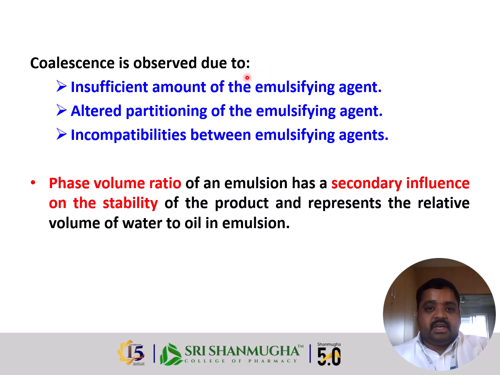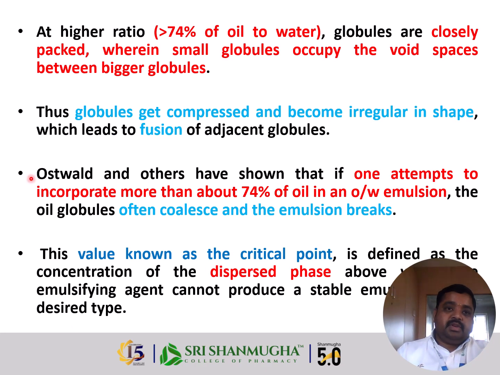Coalescence is observed due to an insufficient amount of emulsifying agent, altered partitioning of the emulsifying agent, or incompatibilities between emulsifying agents. The phase volume ratio of an emulsion has a secondary influence on the stability of the product, and represents the relative volume of water to oil in an oil in water type emulsion. At a higher ratio of oil to water, globules are closely packed, with small globules occupying the void space between bigger globules.